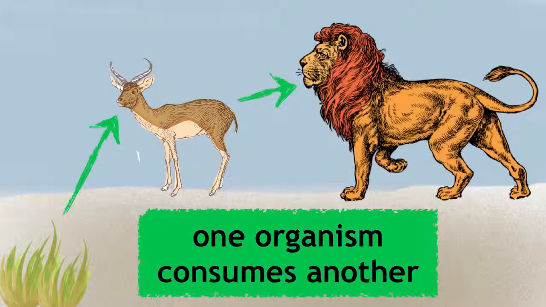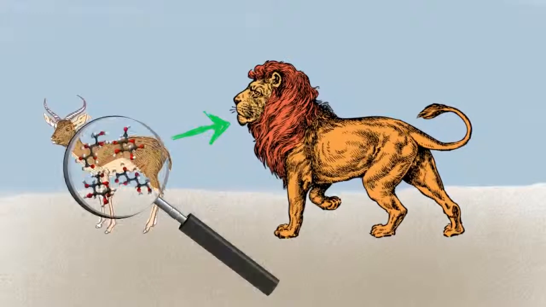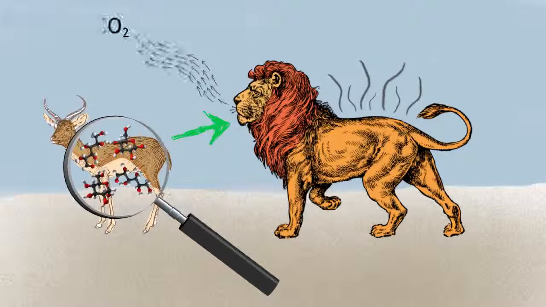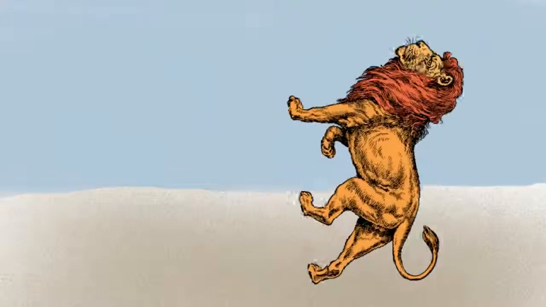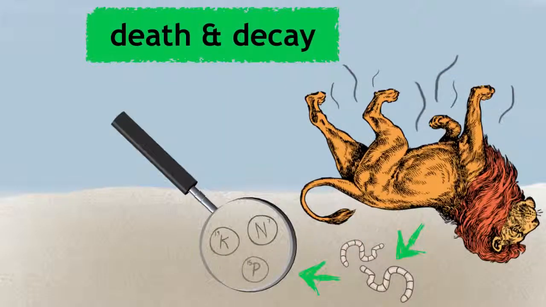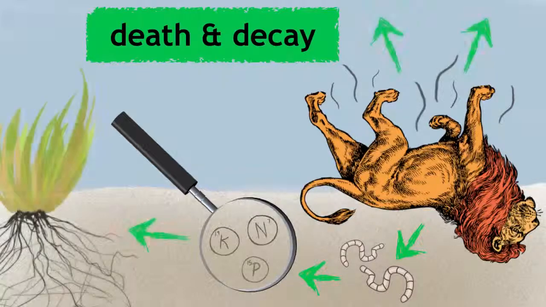The molecules and energy that made up the consumed organism is either lost as heat or expelled, such as carbon dioxide or excreted nitrogenous waste, and the remaining molecules are integrated into the consuming organism's biomass. Cycles are often completed by death and decay, which is vital for all organisms as they return many vital nutrients to the producers and the atmosphere.